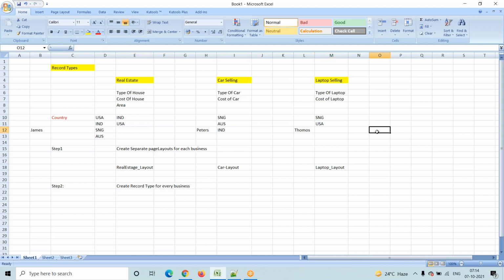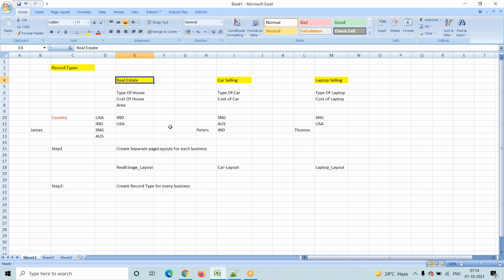That is my target. So this is very important: regularly we will use this concept, real estate record type. And here the concept is pick list values. These pick list values we are controlling by using record types. Okay, by using record types, regularly we will use.